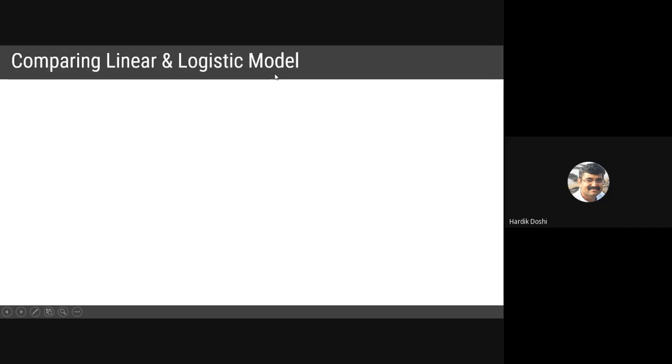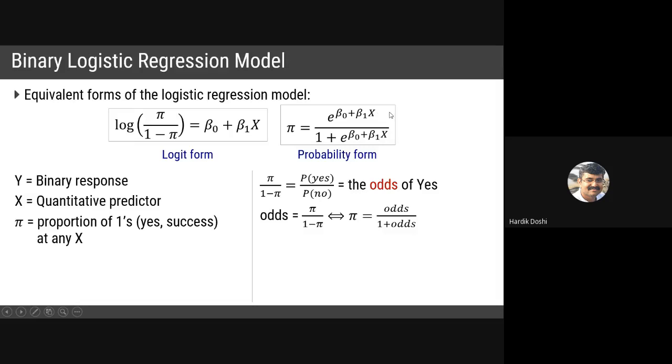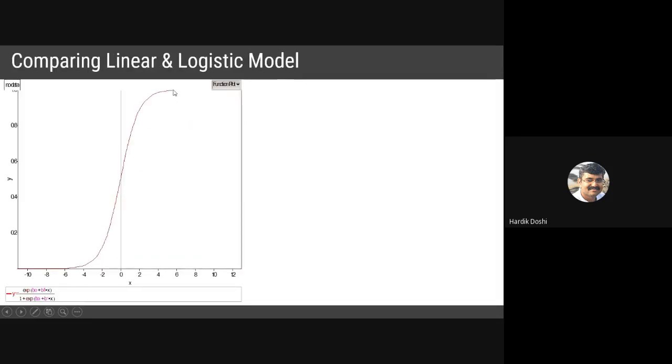Now comparing linear and logistic model. When you plot the graph for this, it gives you an S-shaped curve. You can see this, this is your S-shaped curve. The equation is y equals e raised to b0 plus b1 into x divided by 1 plus e raised to b0 plus b1 into x. So this is the graph that you can get.